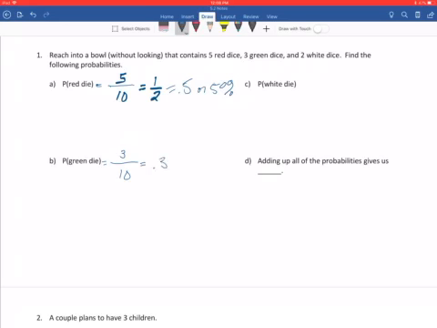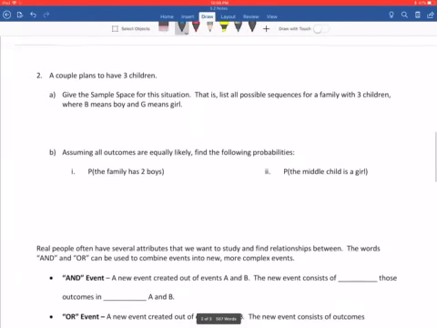Probability of drawing out a green die, still out of the 10 total, is 3 out of the 10. I could give that back as 0.3 or as 30%. Probability of drawing a white die, still out of 10, would be 2. I could give that back as 1/5, 0.2, or 20%. Now notice we've covered all of the possibilities. Those are the only 3 things that could ever happen in this situation. So if we were to add all those probabilities up, we would get 1.